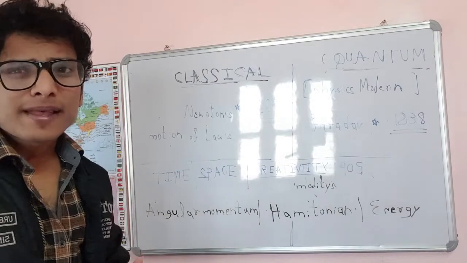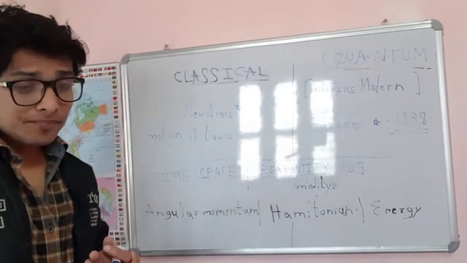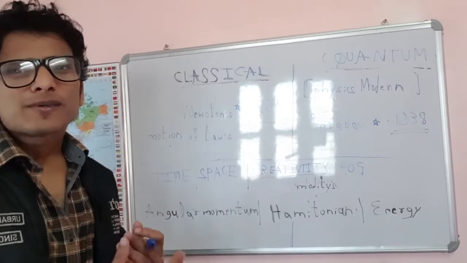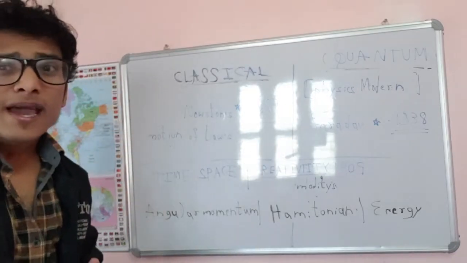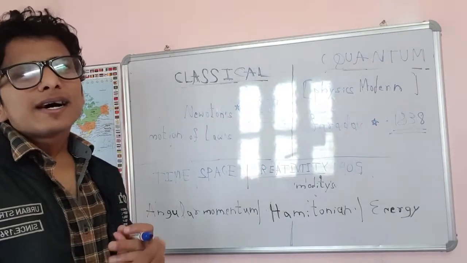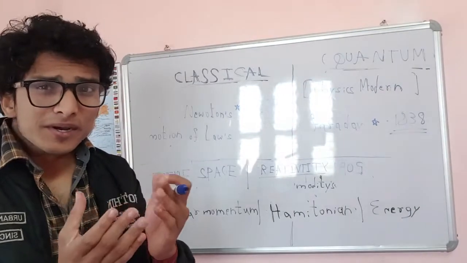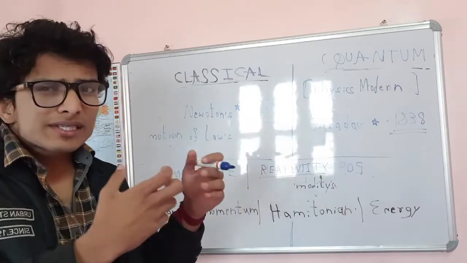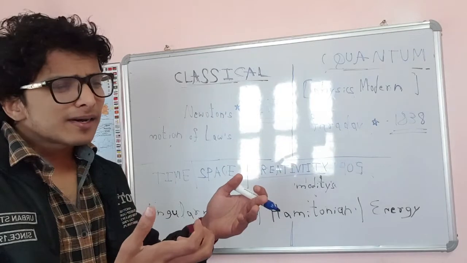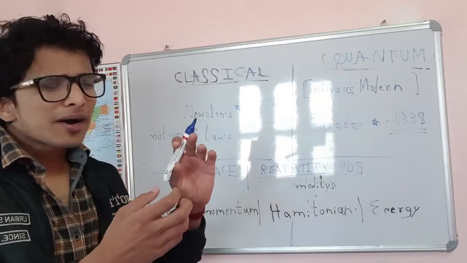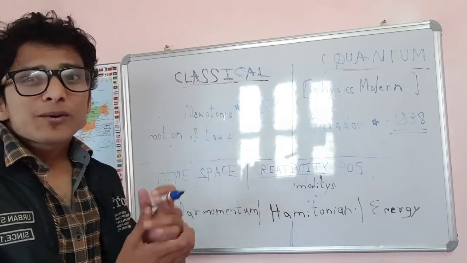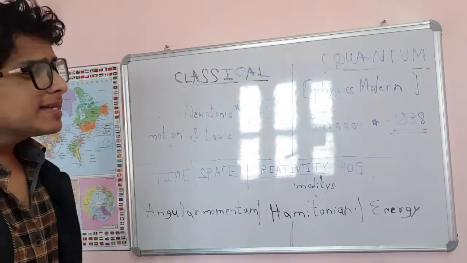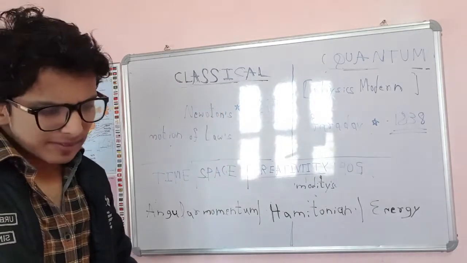The second law is that the rate of change of momentum is the force. And the third law is the famous one, which everyone knows and uses in day-to-day life: for every action there is an equal and opposite force. These are the laws first given by Newton.